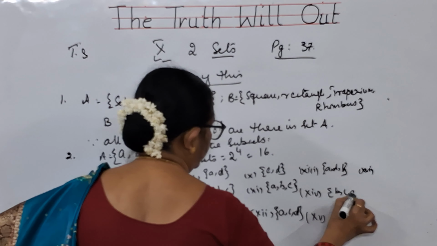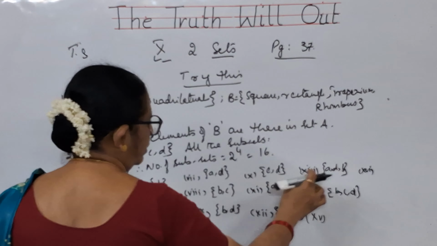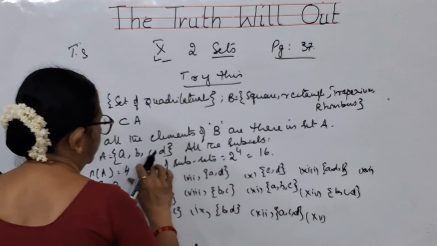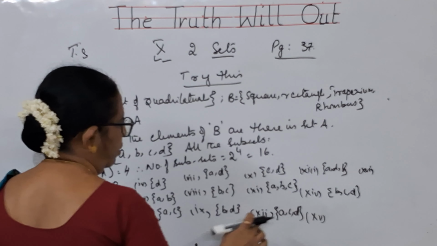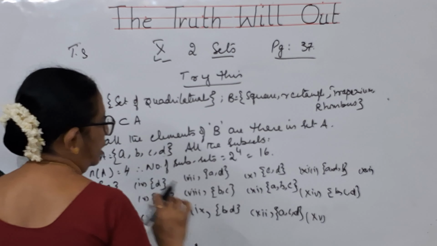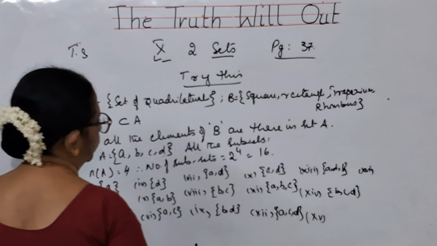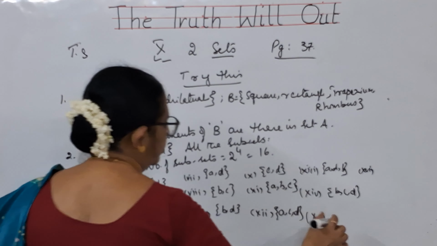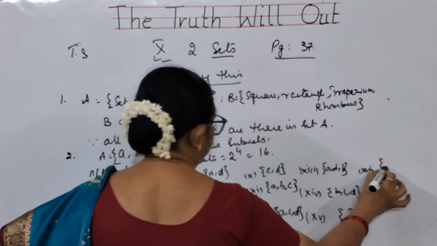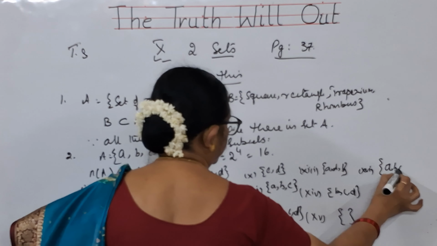B, C, D. Next, B, D, A means A, B, D. Already I have written A, B, D is there. So, I cannot write. With C, C, D, A or A, C, D I have already written. C, B, D. Already B, C, D I have already written it. So we don't have anything else. Apart from this, we will be having an empty set and also a set of the given elements, that is A, B, C, D.